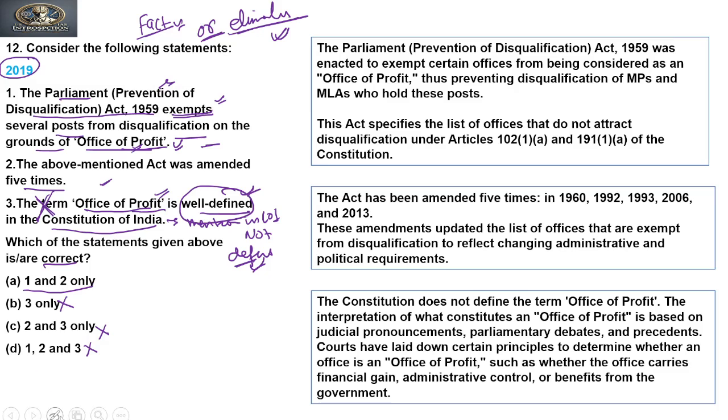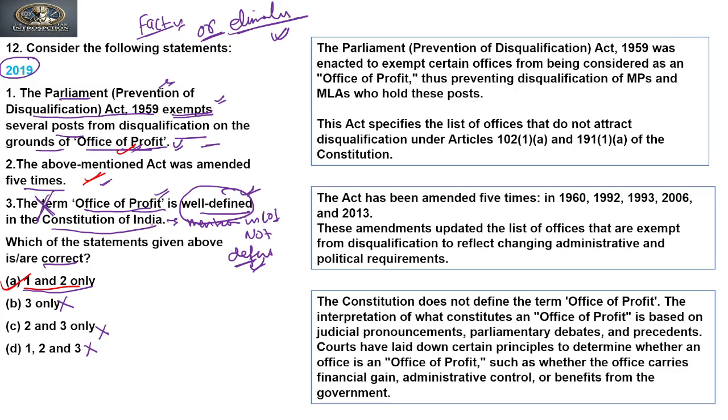So here we can say that without having any idea whatsoever about the first or second statements, on the basis of the third statement, which we are very confident is incorrect, we can mark our answer, that is 1 and 2. So this is how you can use this technique in your examination, in every subject.